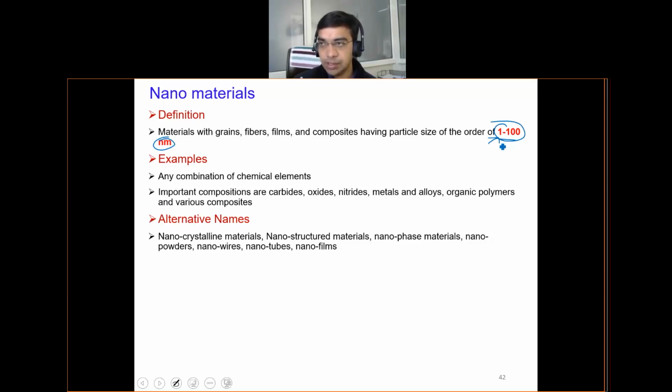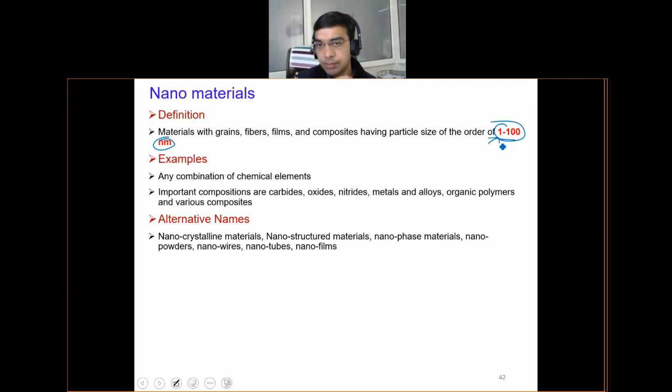So the properties are totally different from what you would expect from the same material in bulk size. As the size increases, the chances of having defects and non-uniformity are more. But as the size goes on reducing, the chances of defects or inhomogeneous microstructure also reduce. So the properties will definitely be improved.